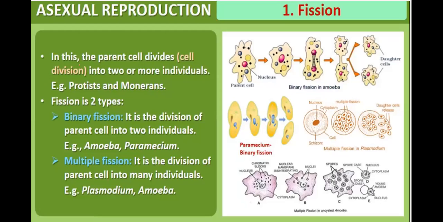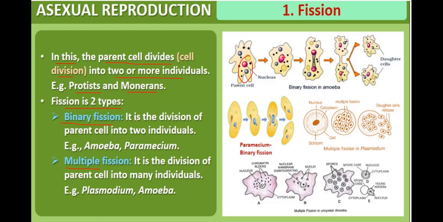Now what is fission? In this, the parent cell divides. This is a parent cell. It will divide, that is called cell division. In cell division, when the nucleus divides that is called karyokinesis, then cytoplasm divides that is called cytokinesis. So here the parent cell divides because of cell division into two or more individuals. Examples, protists and monerans. Fission is two types, binary fission and multiple fission.